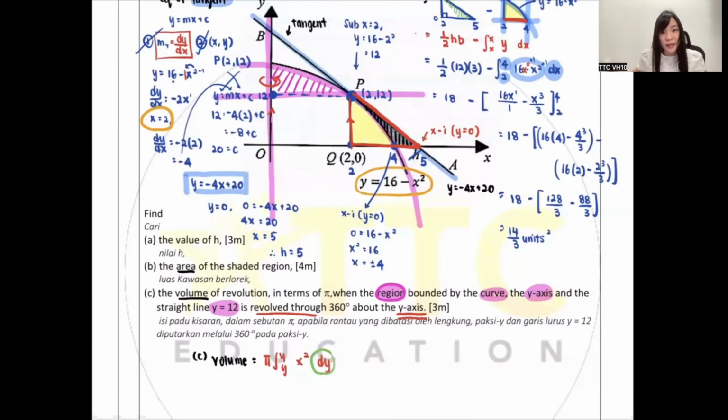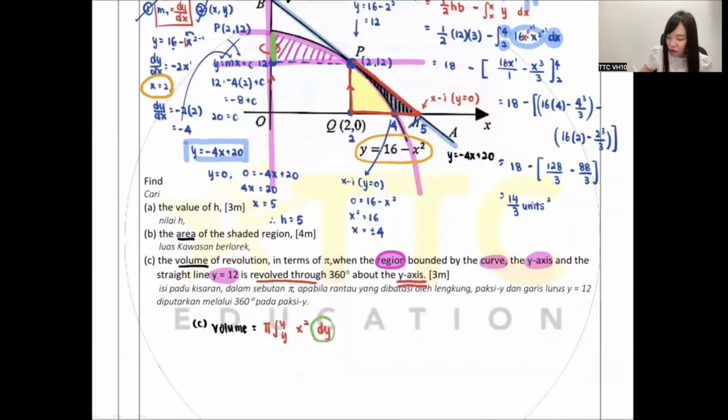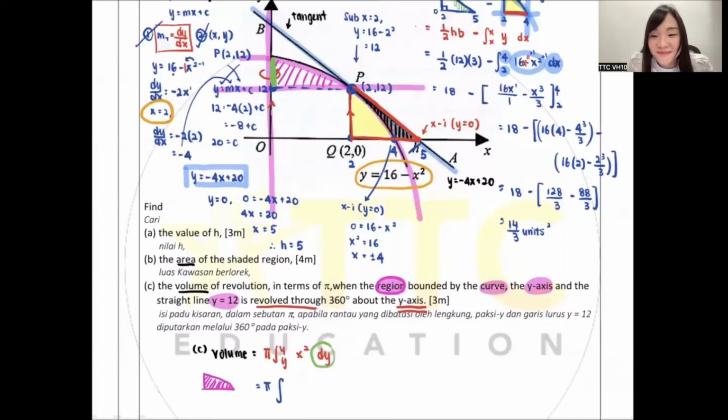And when I look at the pink color shaded region, isn't it fully stuck on the y-axis? So you see, only need big minus small when not. They fully stick, so straight away find, my dear. So this one, how do I straight away find? My dear, this is the shape I'm talking about. Scared you guys don't know what I'm doing, okay? I will draw the shape out for you guys. So can anyone tell me what number I put on top, what number I put at the bottom?